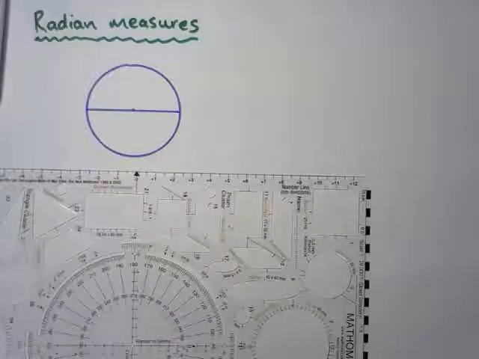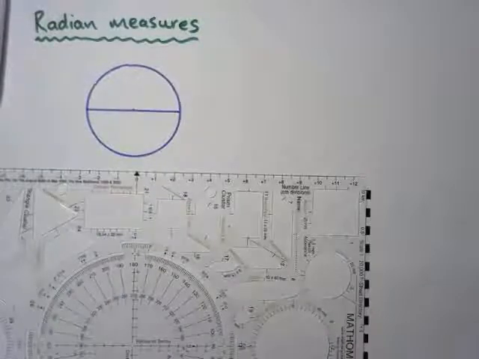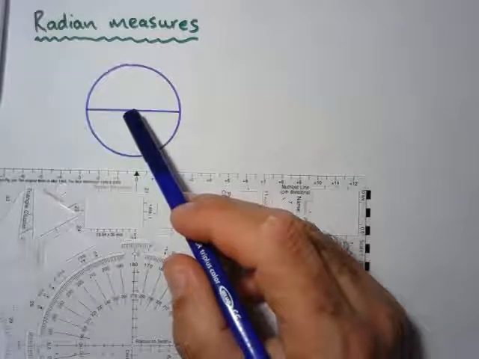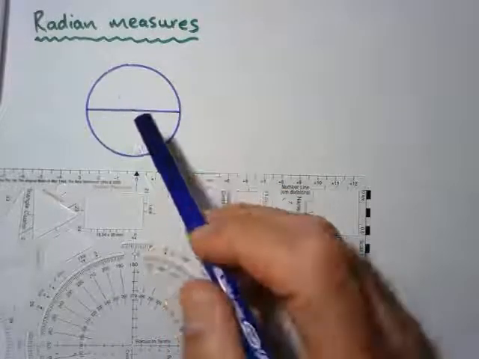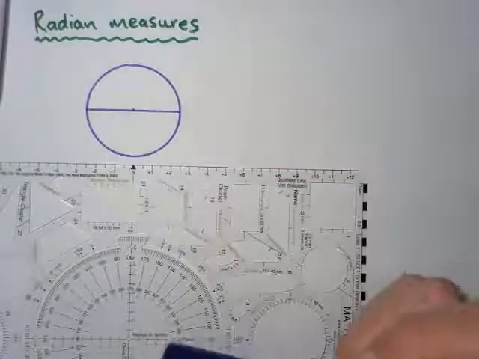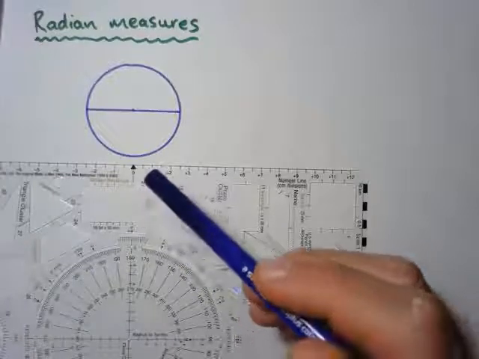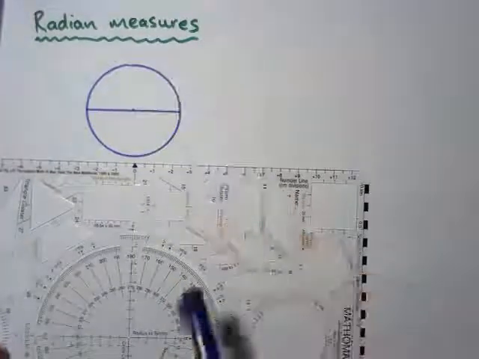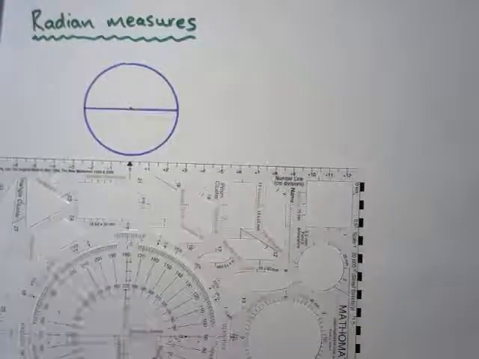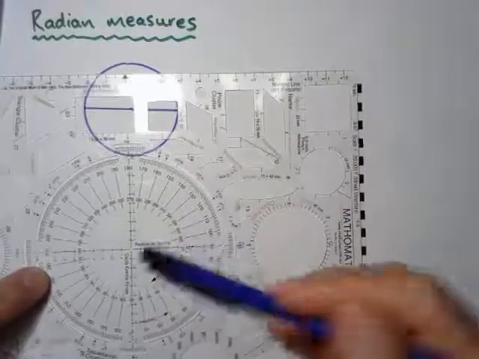Right, radian measures. Before we get to that, remember that we all should know that we can measure the angle of a circle in 360 degrees. There's 360 degrees, so what they did many years ago, the Greeks or the Babylonians, whoever did it, is that they broke the circle up into 360 sectors, and they said each one of those sectors, the angle is 1 degree. You can measure that by using a protractor.